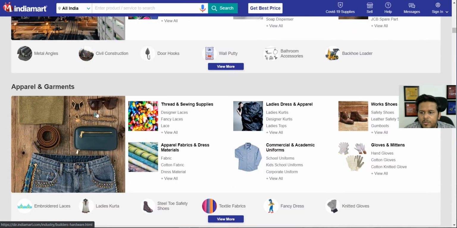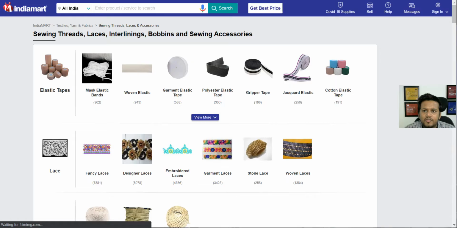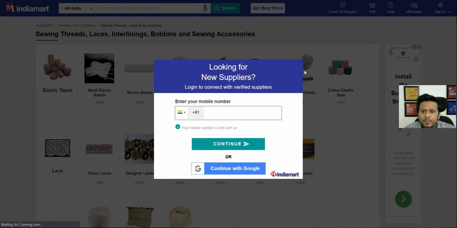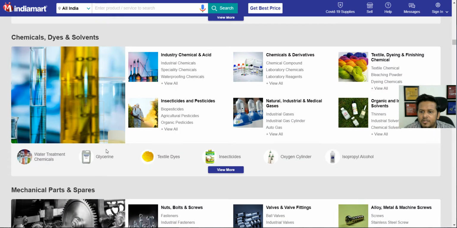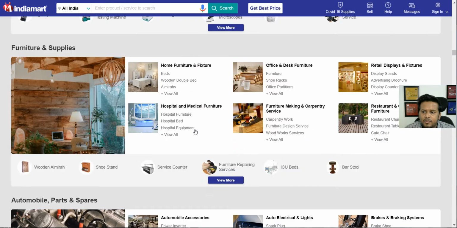In my case, maybe I'll go with apparel and garments. Let's say, for example, sewing supplies, and then you can check if there's a product that you can sell, which is a very demanding product and has a high price point as well. Okay, I guess they're asking me to log in, but I'll skip that for now. And again, there are many more products, many examples that you can check here and can be sold as well.